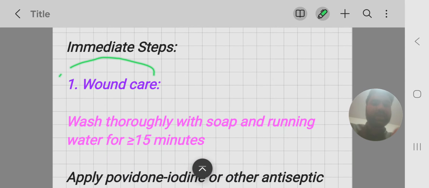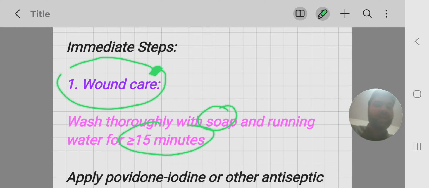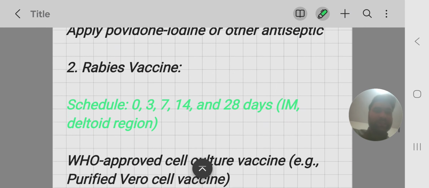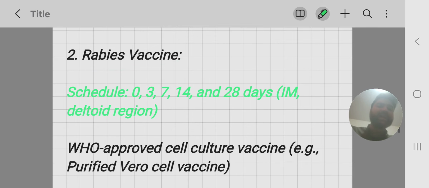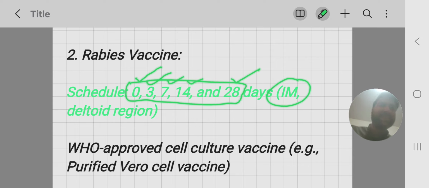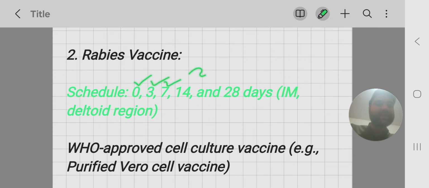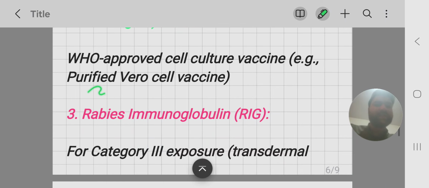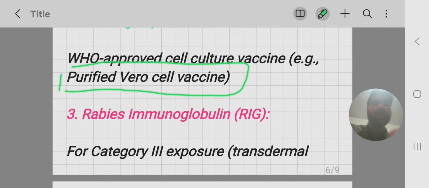Immediate steps are: first one is wound care. You should clean the wound with soap and running water for almost 15 minutes. Then apply povidone iodine solution. Give rabies vaccine if the patient has not taken the vaccine previously. Then on 0, 3, 7, 14 and 28 days you have to give the vaccine. This vaccine is given intramuscularly at 0, 3, 7, 14 and 28 days, and it is given in the deltoid region in the shoulder muscle. A WHO approved cell culture vaccine, for example, purified Vero cell vaccine, is preferable.